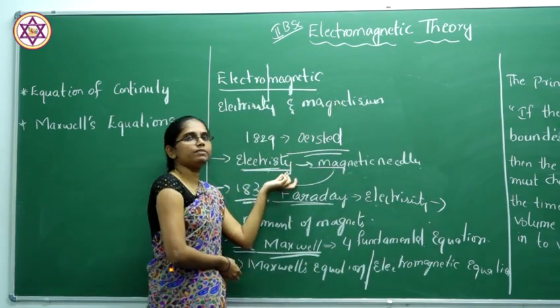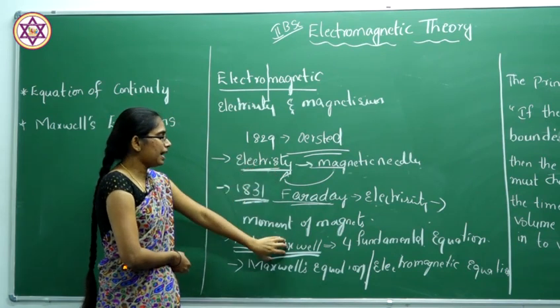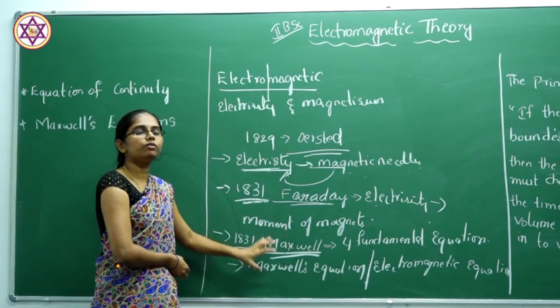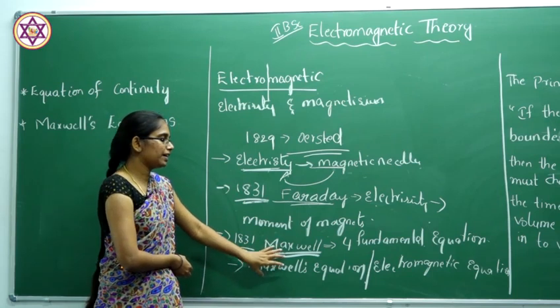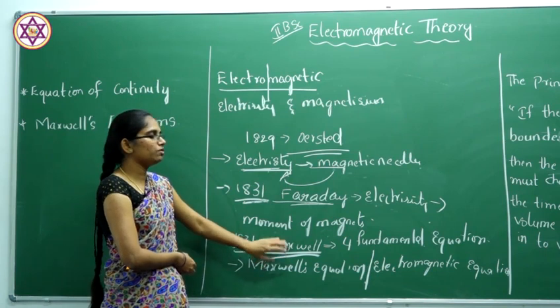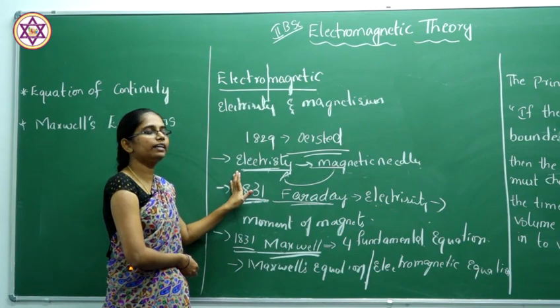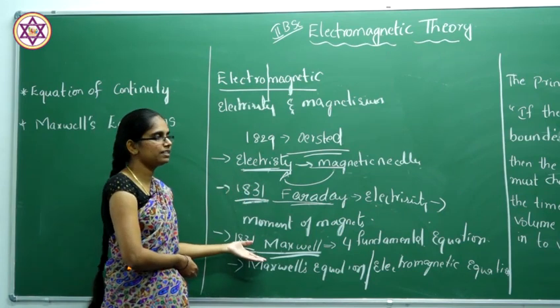Some optics concepts are also used in electromagnetic theory. So Maxwell gave the four fundamental equations, which we call Maxwell's fundamental equations or Maxwell's electromagnetic equations. Let us study what the four Maxwell's equations are, what the equation of continuity is, and how the four Maxwell's equations are derived.